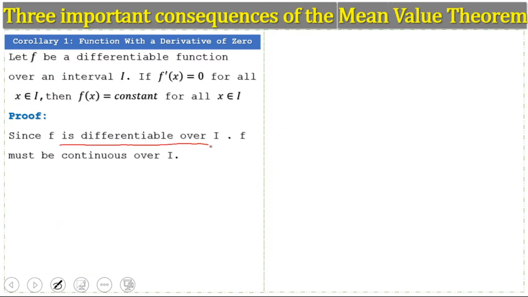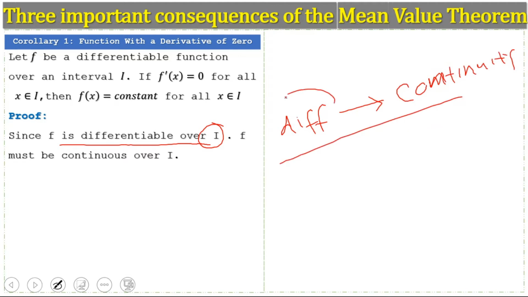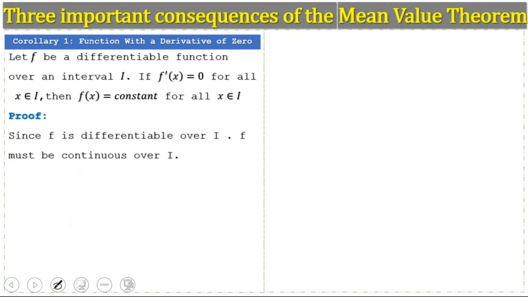Since f is differentiable over an open interval, and we know that differentiability implies continuity. If the function is differentiable, then the function must be continuous on that interval. So the function is also continuous over the interval.